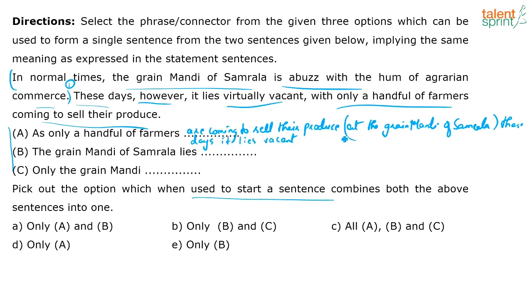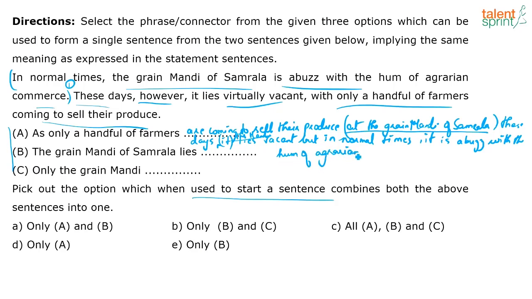Or if I'm not putting the grain mandi of Samrala here, I can say, as only a handful of farmers are coming to sell their produce these days, the mandi lies vacant, right? I can include the mandi here also. Instead of it, I can say the grain mandi of Samrala or the mandi lies vacant. But what is the scene in the normal times? But in normal times, it is abuzz. Now I can put the pronoun because I've already mentioned the grain mandi of Samrala. The subject has already been mentioned here, or I mention it here, right? So I can say, but in normal times, it remains or it is abuzz with the hum of agrarian commerce.